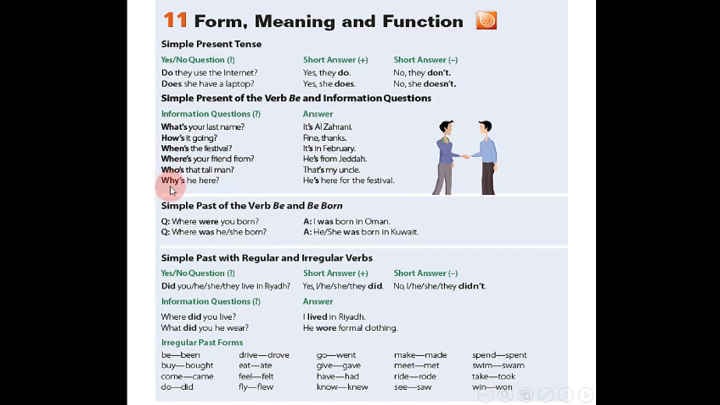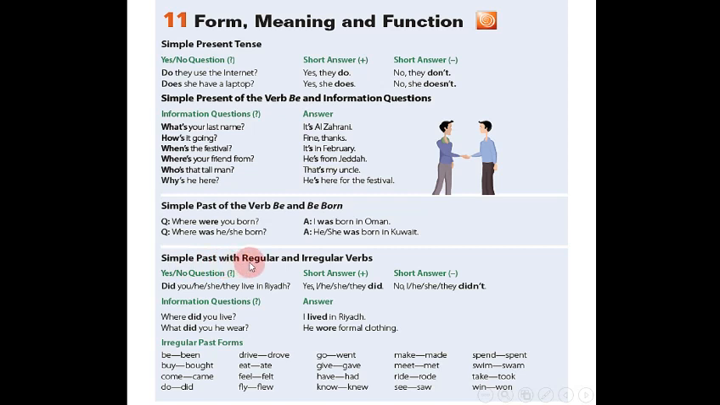لماذا? Okay. Here we talk about verb be. Verb be in the present: am, is, are, and in the past: was or were. Here the simple past of the verb be. Where were you born? I was born in Oman. Where was he or she born? He or she was born in Kuwait.